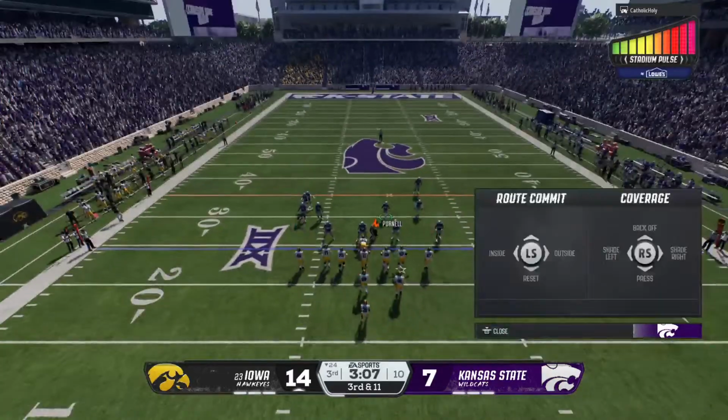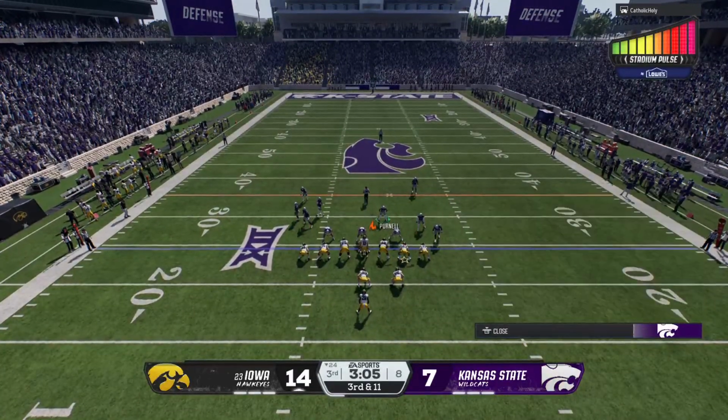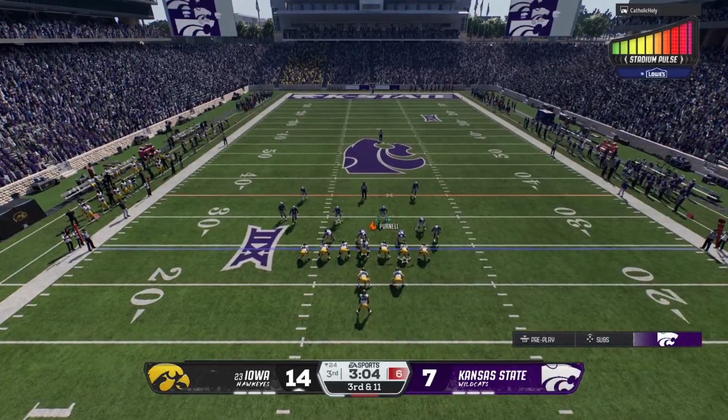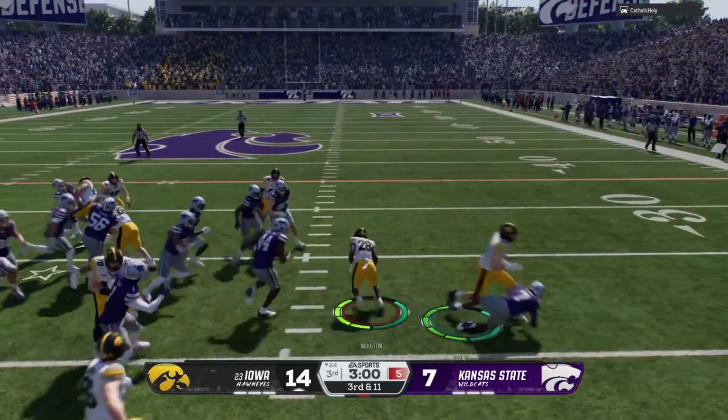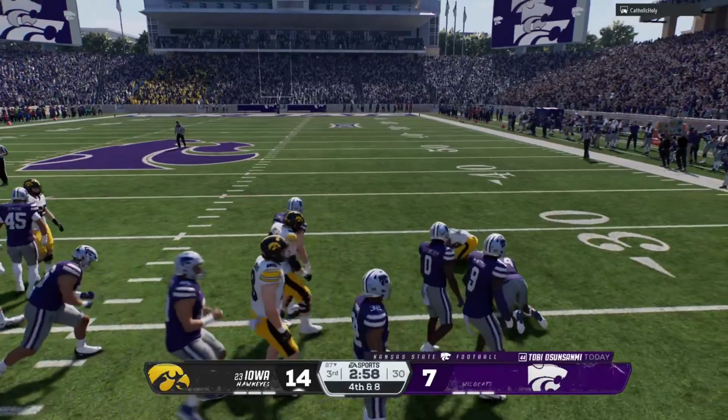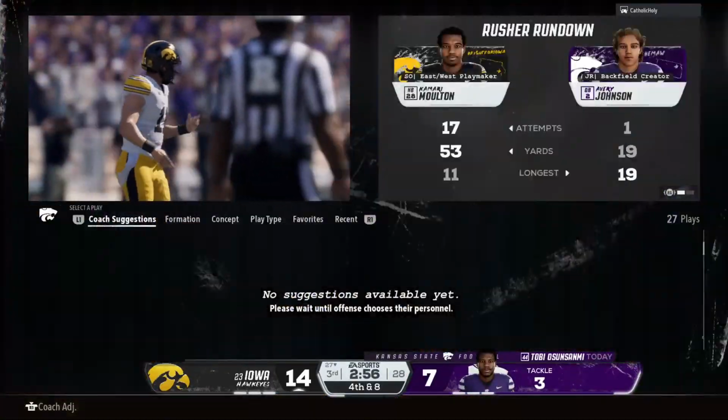Well, the defense was trailing going in at halftime, and I think they made some adjustments against the run. They want to slow this guy down. That's a really nice start to the second half if you're on defense. Tackle is made at the 27. Let's see if they decide to punt it.